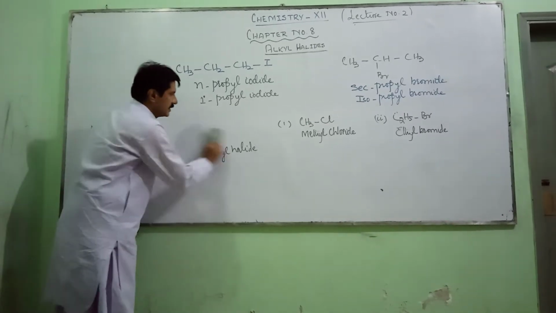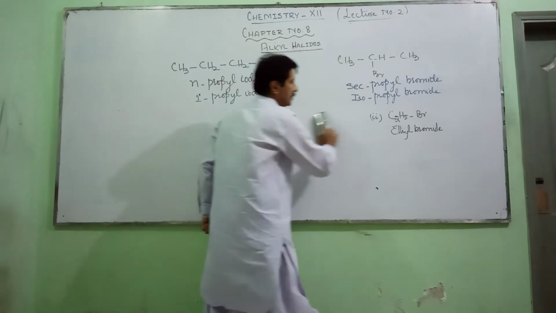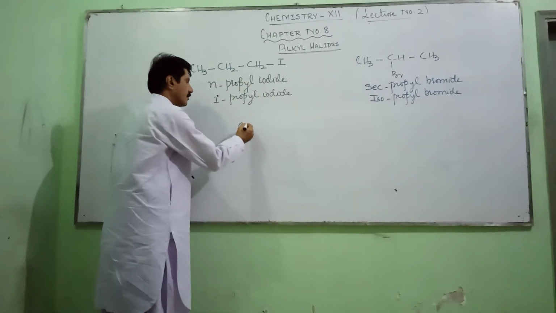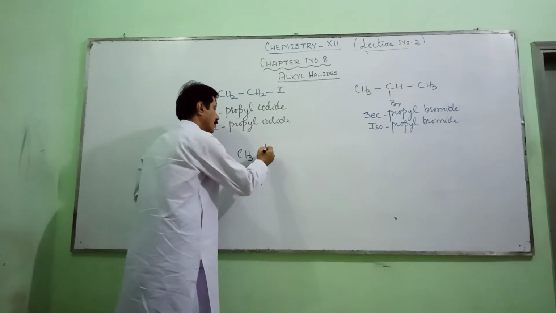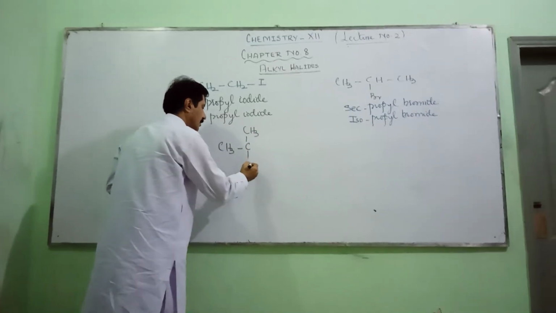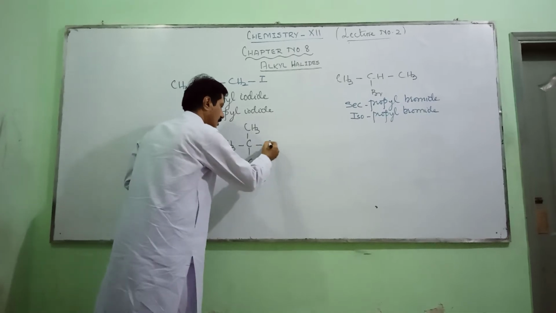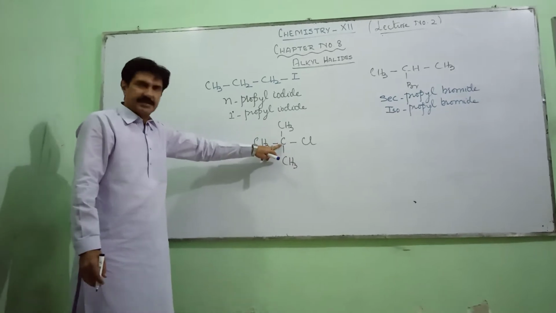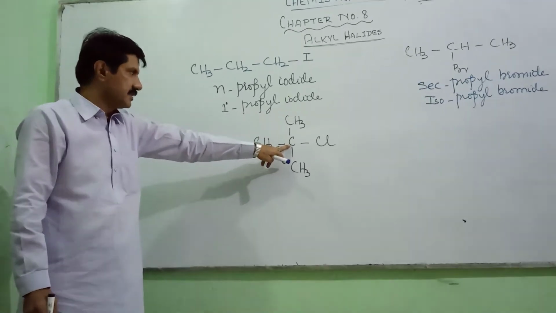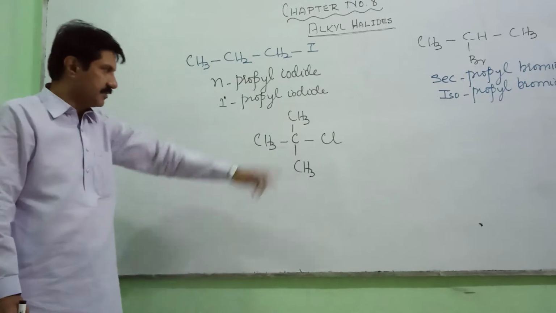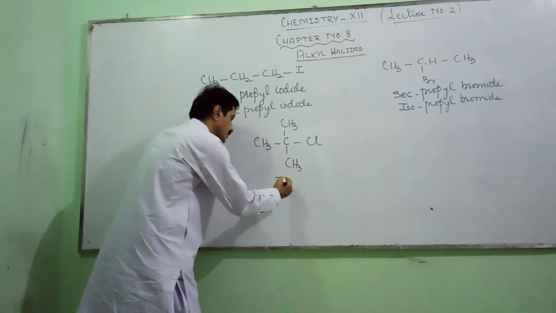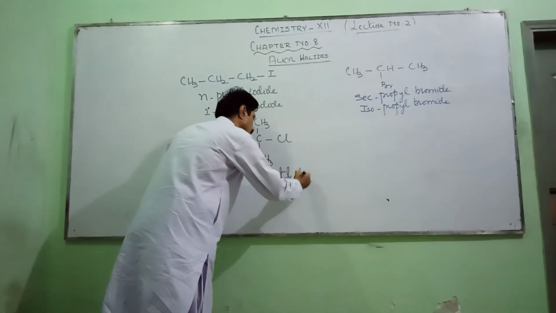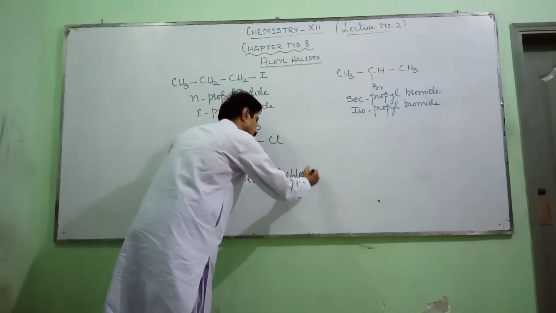If I write another example in which the halogen atom is directly bonded to the tertiary carbon, look at this example. The chlorine atom is bonded to the tertiary carbon. This is a tertiary carbon because it is directly bonded to 3 other carbons from 3 different sides. So now this compound is said to be tertiary butyl chloride.